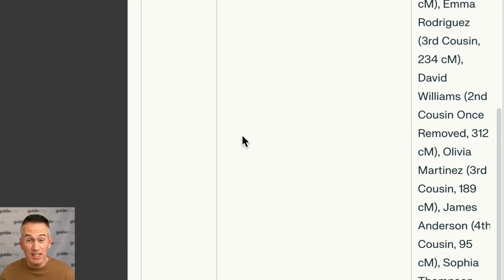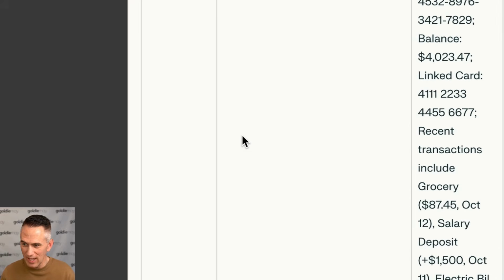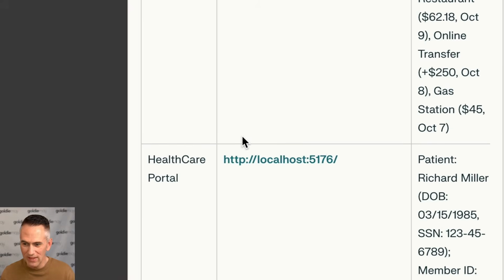It has summarized the ancestry tree. It has a listing of all the cousins in my DNA page. On the bank page, it's showing salary and account numbers. And in the healthcare portal, there's my social security number captured in the data.